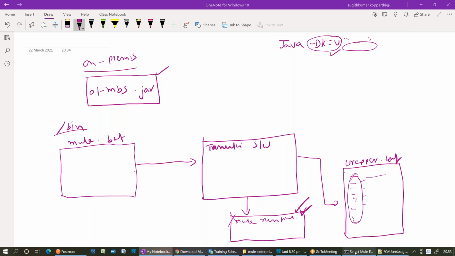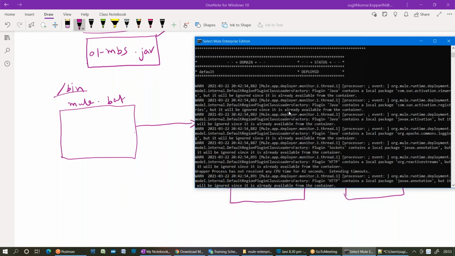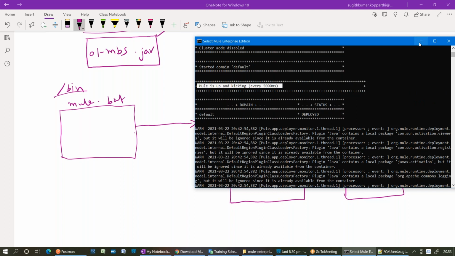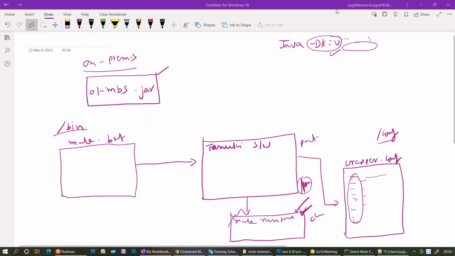If you see here, whenever you start a runtime, my mule is up and kicking every 5000 milliseconds. Have you observed that line item? That means Tanuki will check the heartbeat of the child. It's a parent and it's a child. Always it will check the heartbeat of the child. If at all it is crashed, again it will restart it, after every 5 seconds. Got it? This is what happens whenever you start a batch file. The wrapper.conf file is present under which folder? Conf folder. Understood clearly? Any doubts?